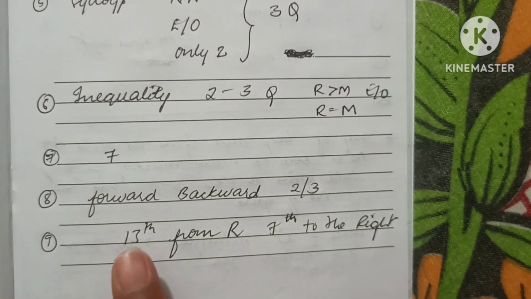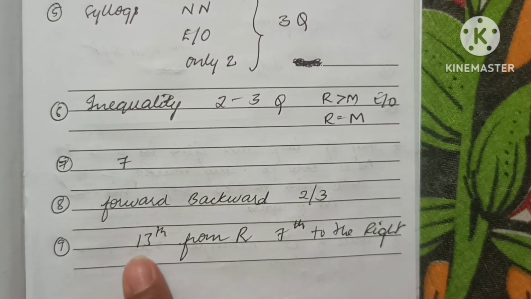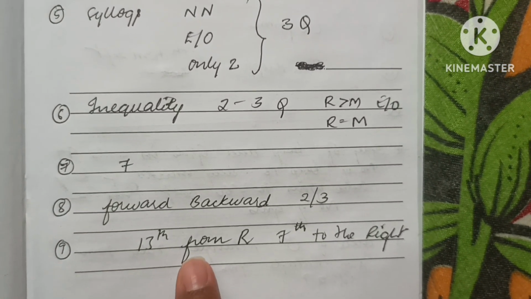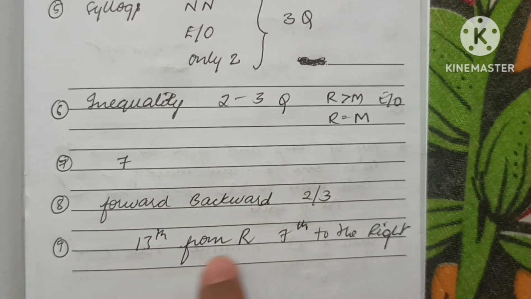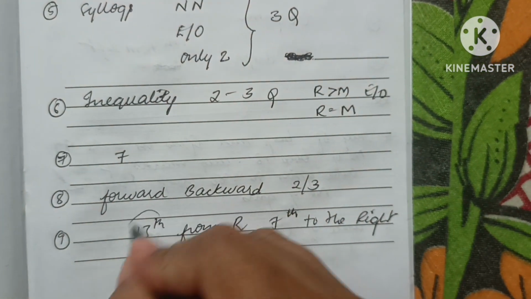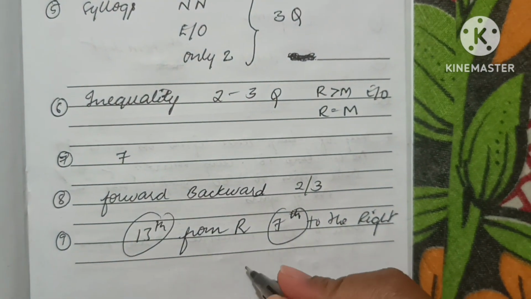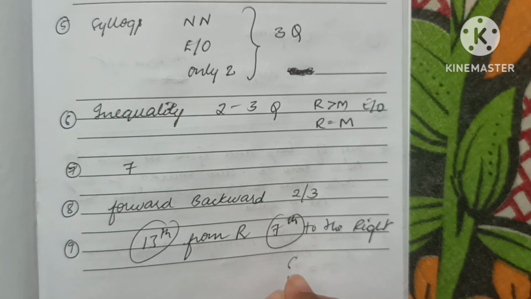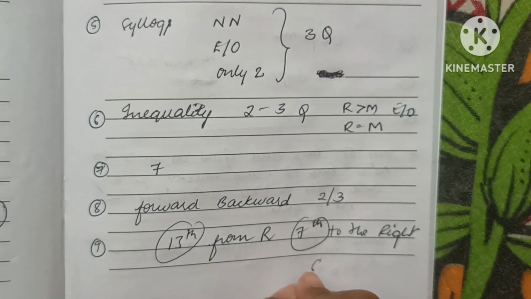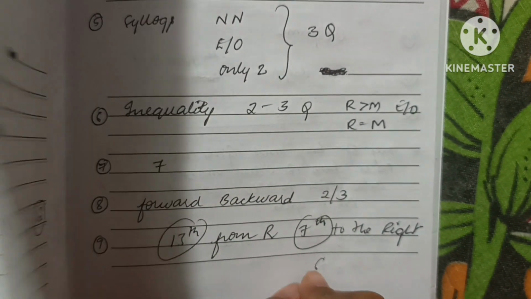And one was like 13th, we have to identify the 13th letter from the right hand, and 7th to the right of. So something like this, because I only remember this 13 and 7. After that we have to find the 6th number from the right hand. So I don't know what I wrote, I think 1 or 9, I don't know.